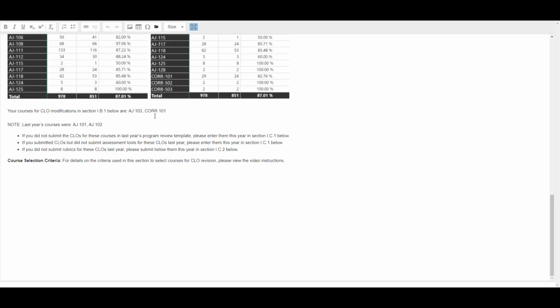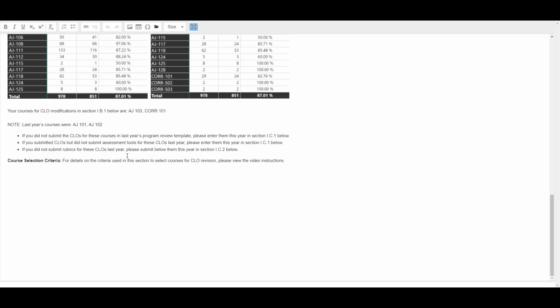Just below these courses are the courses chosen last year. If you have not yet created the CLOs for these courses, please do as soon as possible and include them in section 1C1 below. If you have created CLOs but have not yet created and submitted the assessment tools for these CLOs, please do that in section 1C1 as well.